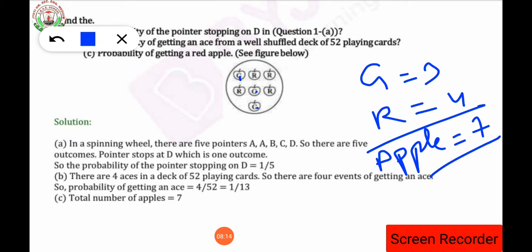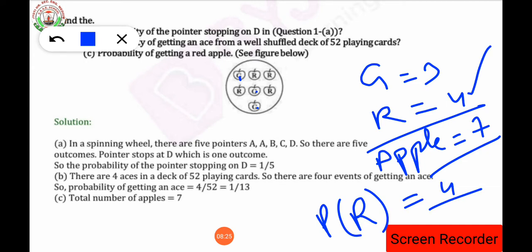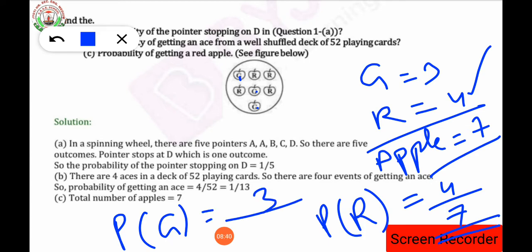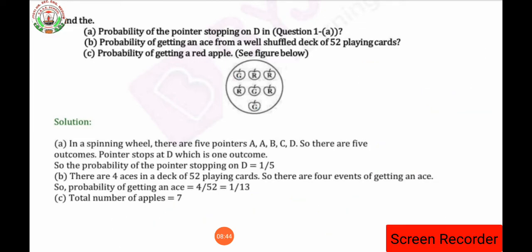So the probability of getting a red apple: how many red apples are there? 4. So number of red apples upon total number of apples is the probability of a red apple, 4 by 7. If the question asks the probability of a green apple, then probability of green apple is equal to number of green apples upon total number of apples. So that will be 3 by 7. So have you understood the question?